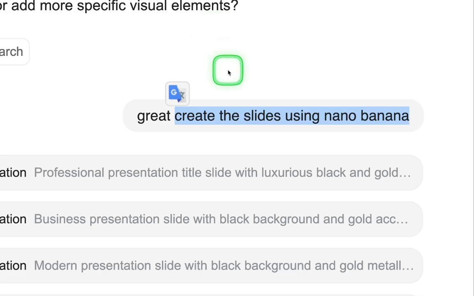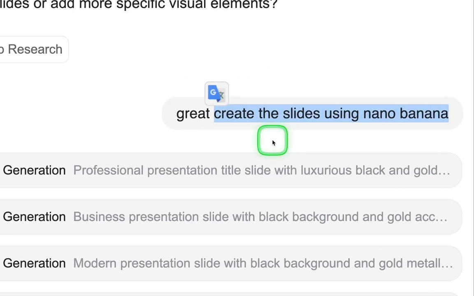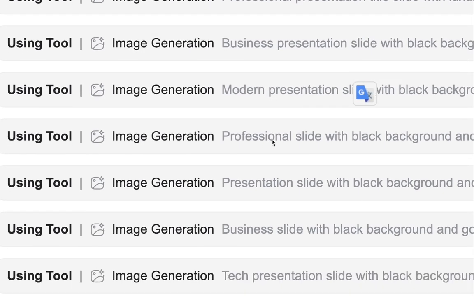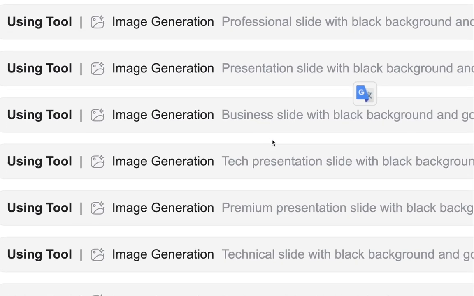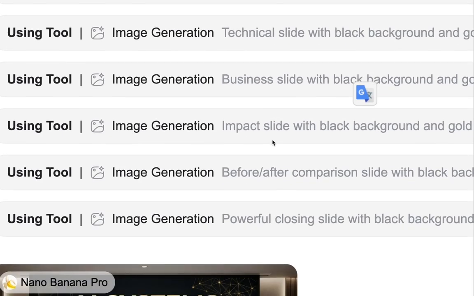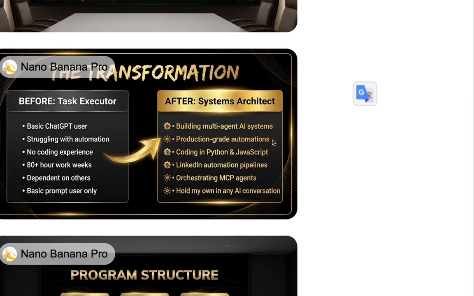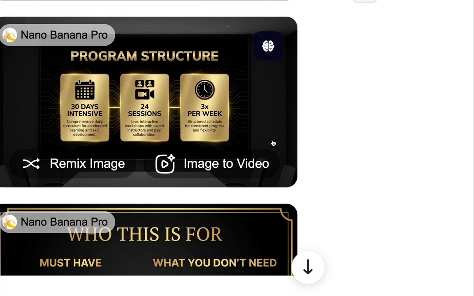For the prompts, simply have a conversation with Genspark. You could upload a file, a document, you could have a conversation, have it do some research, and then when you're ready to turn it into a presentation, just add the prompt, create the slides using NanoBanana, and then it's going to batch create the prompts and the images all at once. Now, I'm not gonna lie, this is gonna burn a ton of credits, but this is the fastest way to get a presentation out that looks beautiful in your brand colors, the way you want it.